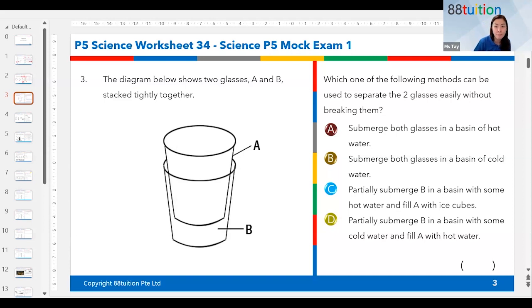But good try. Okay, so we are trying to separate these two glasses. I have faced conditions like this before when I was young, but I didn't know what to do. After I learned science, after I went to primary school and my teacher taught me this, I tried at home. Yes, it works. Okay, so you need to make sure that this particular glass contracts. When this contracts, and then the one which is on the outside.